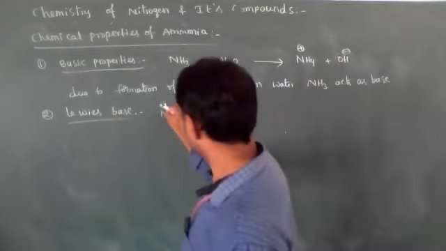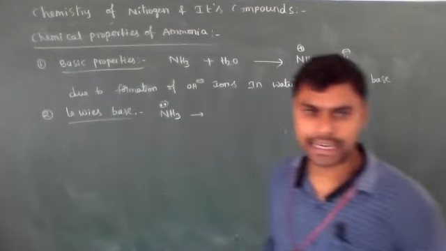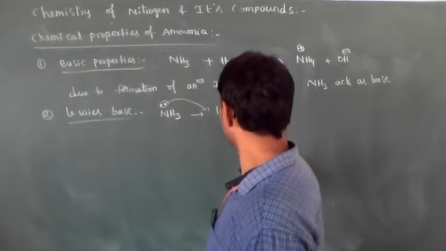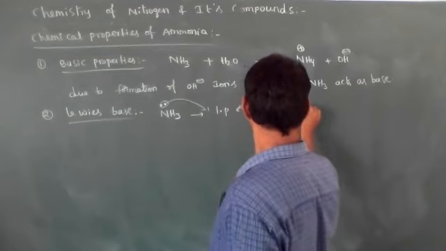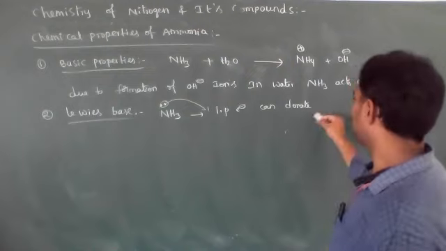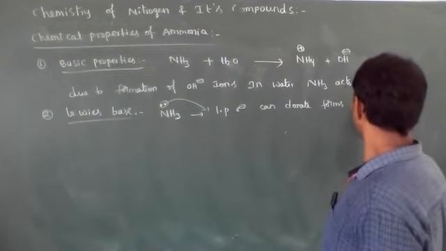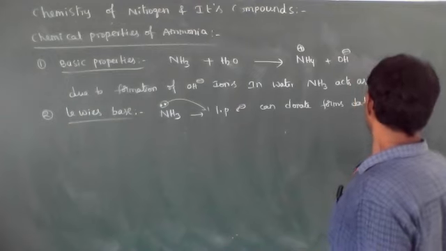These lone pair electrons can be donated.